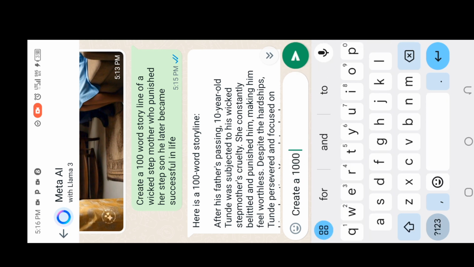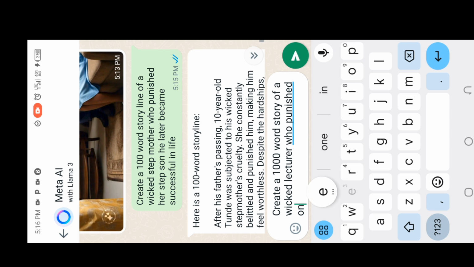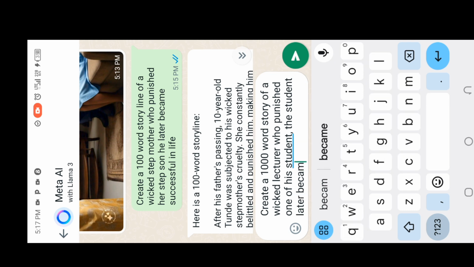Then you type this: create a 1000 word story of a wicked lecturer who punished one of his students who later became successful in life.